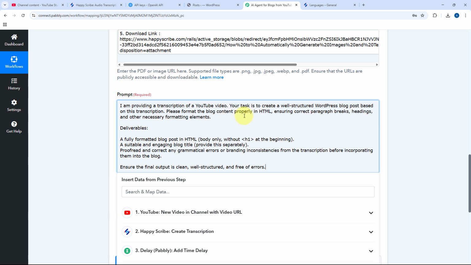Please format the blog content properly in HTML, ensuring correct paragraph breaks, headlines, and other necessary formatting elements.